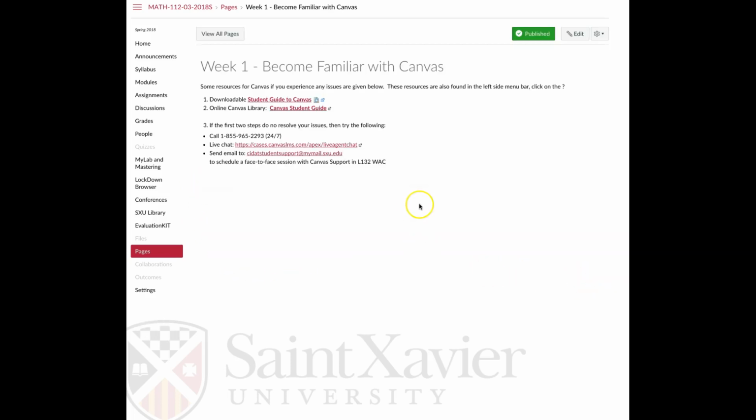Just to get some administrative stuff out of the way, these resources will help you become familiar with Canvas. There's a downloadable student guide and an online Canvas library you might find helpful. And then these are ways, if you're having some kind of technical issue that is not content related, to get in touch with the people at Canvas to help you at SXU.